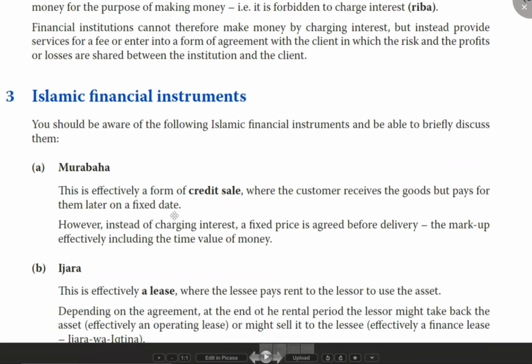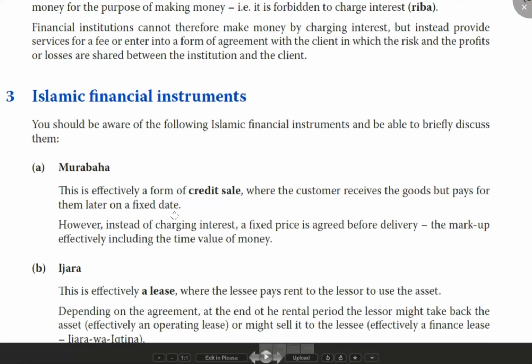Now see, in our normal terms in the UK or India, what happens if a customer has been given 75 days and does not make payment within 75 days? After the 75th day, we start charging interest on late payment. But in Islamic finance, what is the concept? You cannot charge interest.